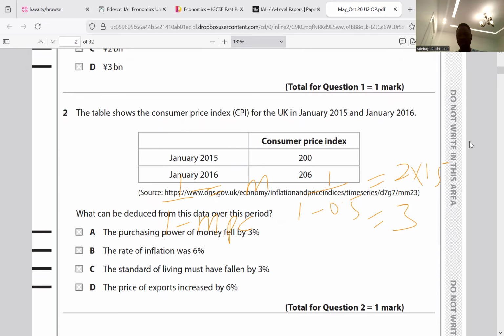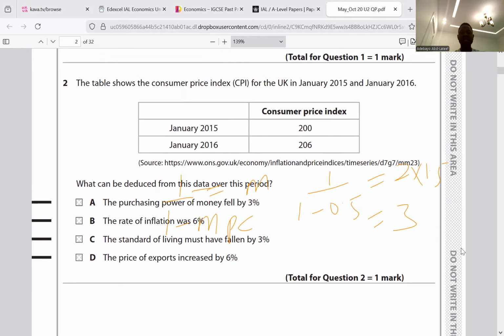Here we have a question which says that in January 2015 the CPI is 200, and in January 2016 it is 206. So I need to do something here. Let me pause this and erase what is on the board.